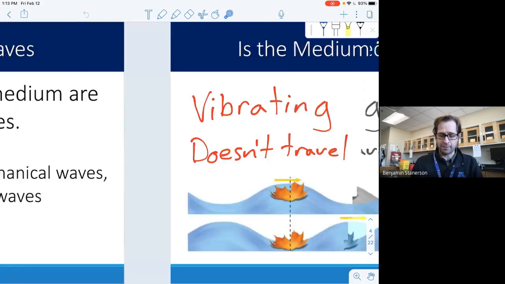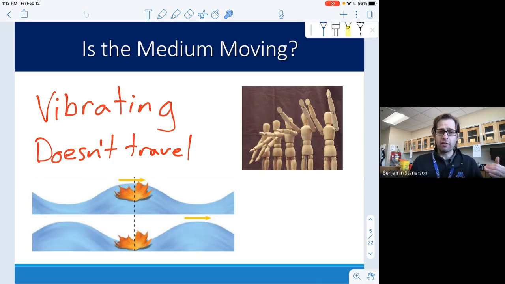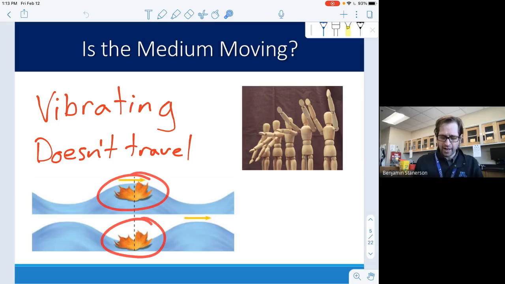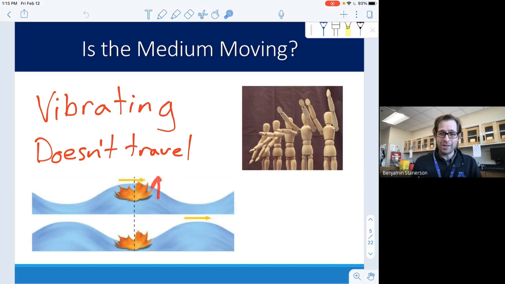Mechanical waves need a medium, and the medium itself is not what's traveling; the disturbance moves through the medium. So it moves with the energy, but the medium is not traveling back and forth. This leaf example is a really good one. There's a leaf on the top of this water wave, and as the wave is moving from left to right, the leaf itself is floating on the surface, so it's moving up and down, but it's not being carried or pushed to the left or to the right, even though the disturbance, the wave, is traveling in that direction. So just some things to keep in mind.